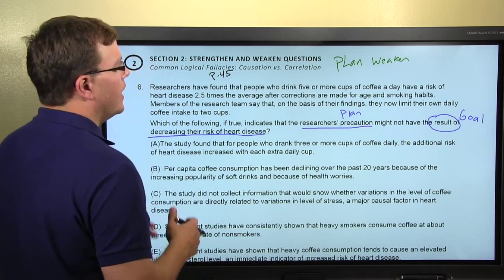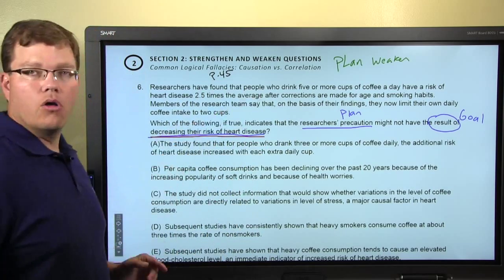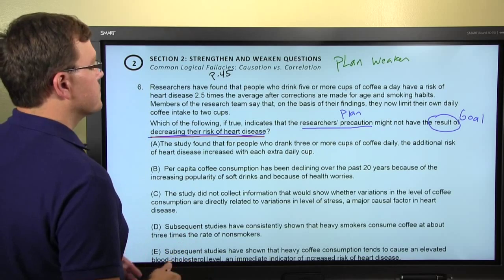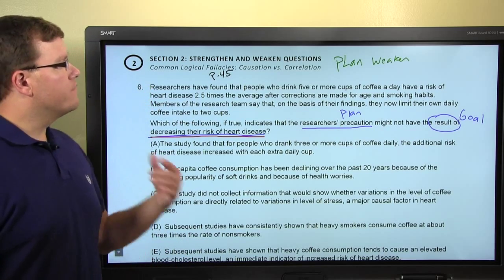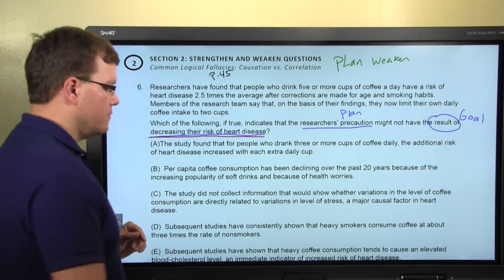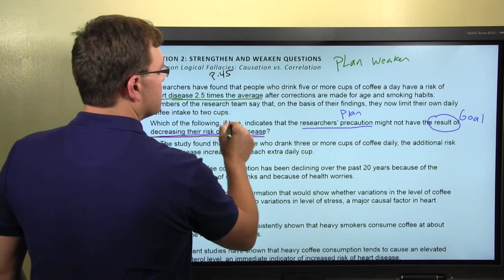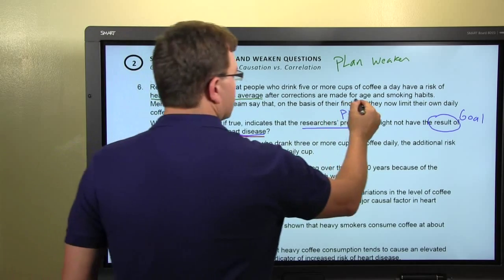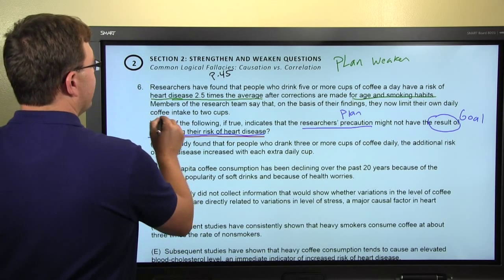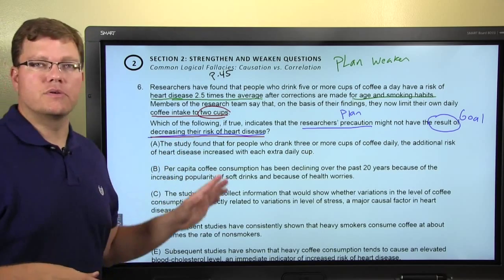So their goal is to decrease the risk of heart disease. So that's your goal right there. Now we have to figure out what their plan is. Well, they have found that people who drink 5 or more cups of coffee a day have a risk of heart disease 2.5 times the average, after corrections have been made for age and smoking habits. Members of the research team say that on the basis of their findings, they limit their daily coffee intake to 2 cups.